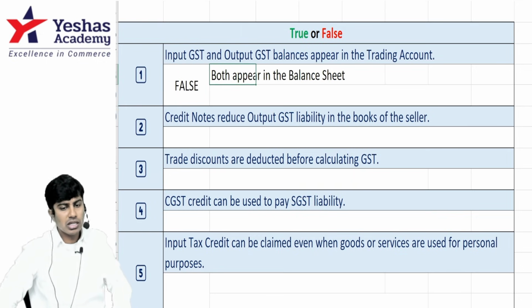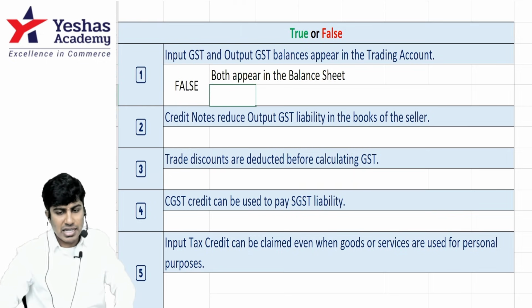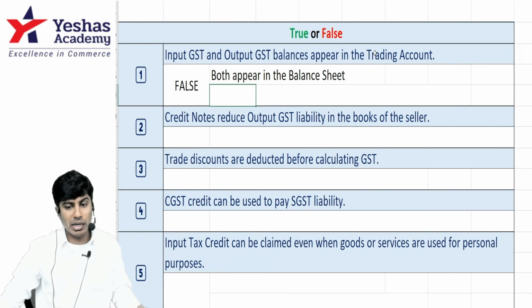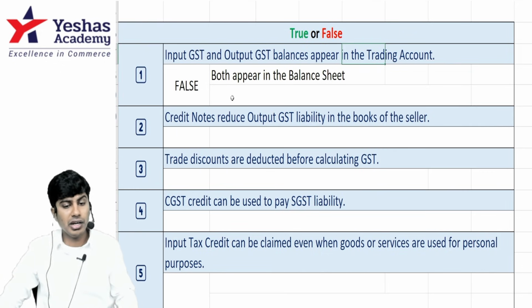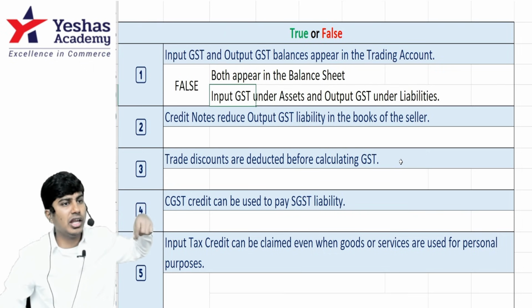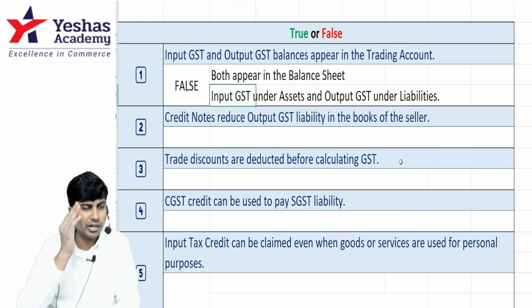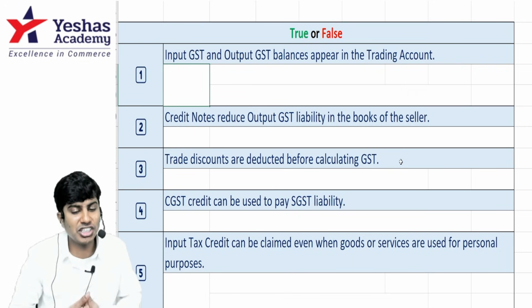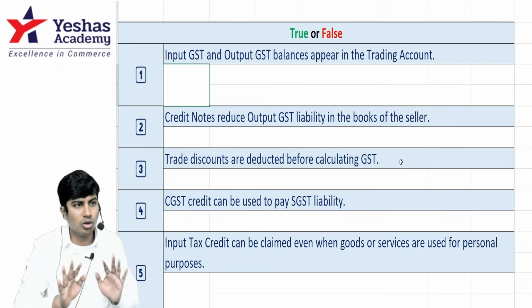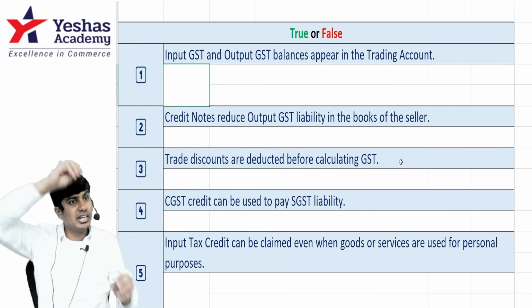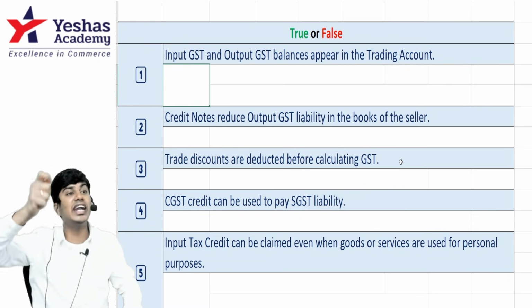You understood this? Both appear in the balance sheet. Sorry, I was trying to tell you it's in the trading account. Will it appear in the trading account? No. It will appear in the balance sheet, not in the trading account. In the trading account, what we write is only purchase and sale. Let's do it once again. Very simple. Input CGST, output CGST. Input GST, output GST. Will I write it in the trading account? No. They will be written in the trial balance, we will net them off, and they will write it in the balance sheet at net value.